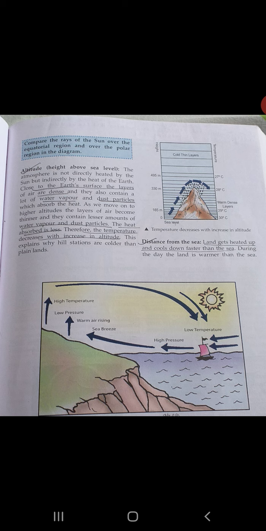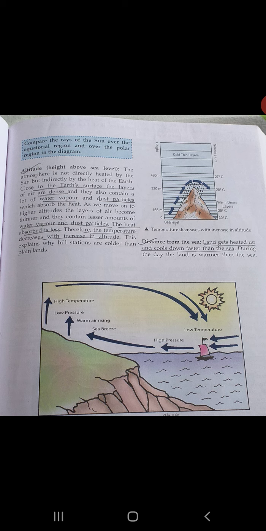And so the hill stations, which you will generally find at a height, are colder. The temperature is less in hill stations than in the plain lands. Okay, so this describes altitude, that is height, as a factor controlling the temperature.